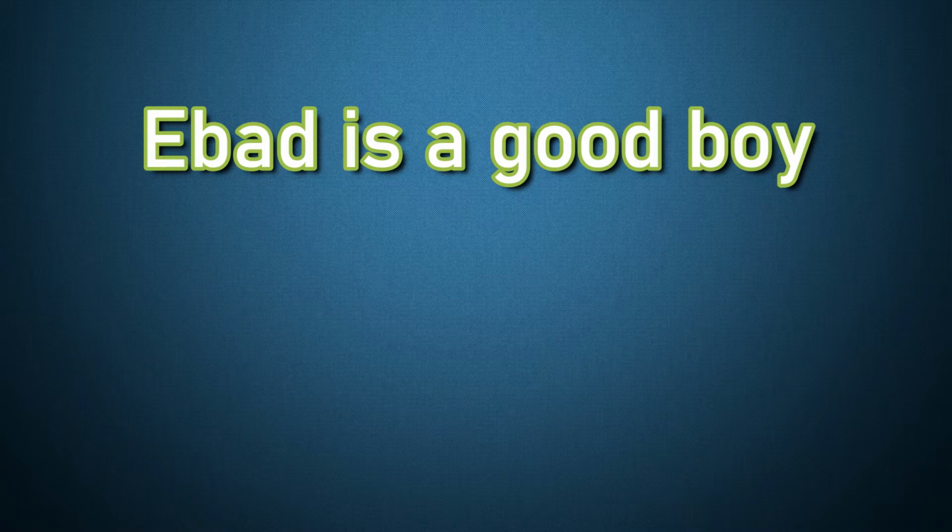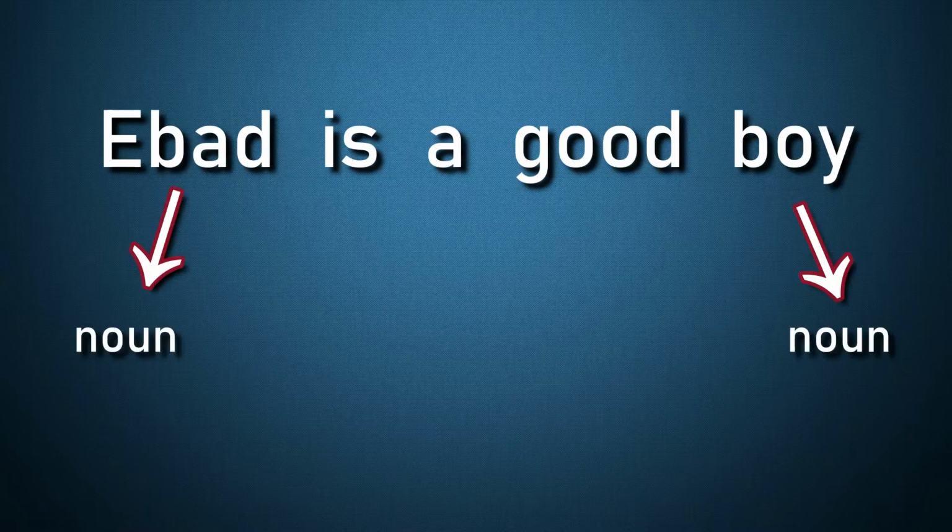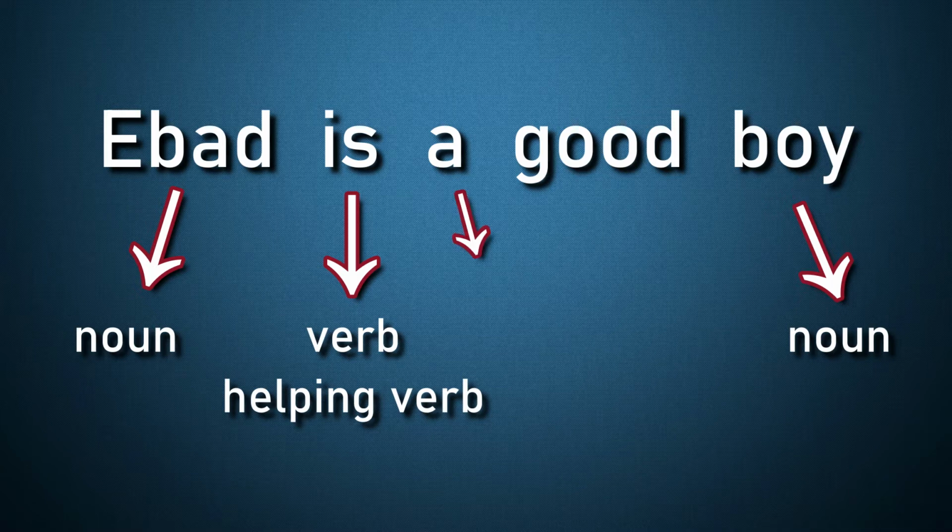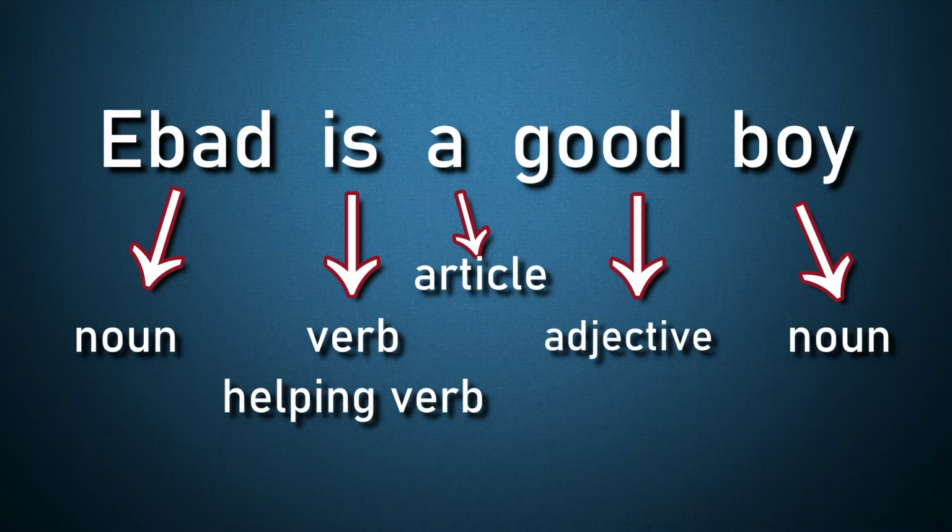Now based on their usage, they are categorized into different types. Ibad and boy are nouns, is a verb, or you can say helping verb, a is an article, and good is the adjective. These all are parts of speech. Now there might be questions in your mind like how we can classify a particular word as a specific parts of speech.